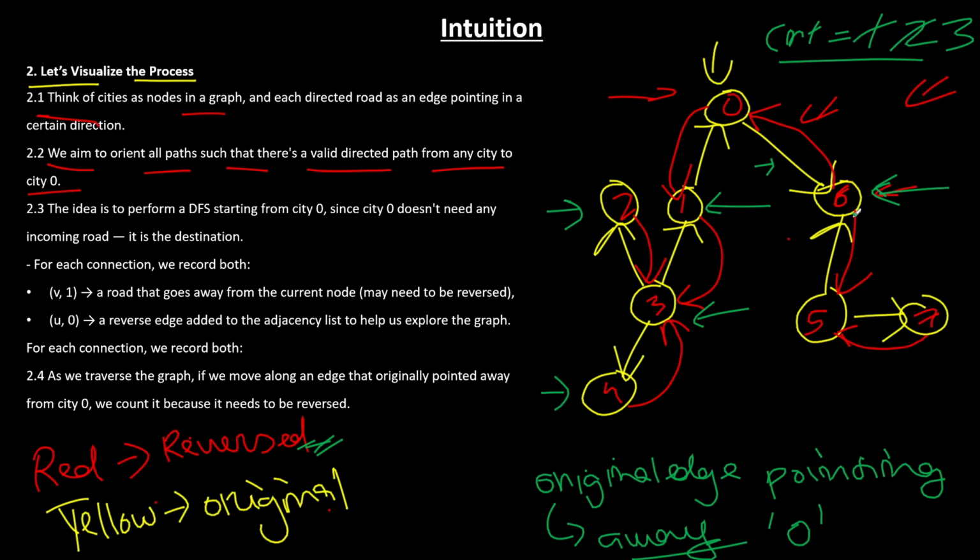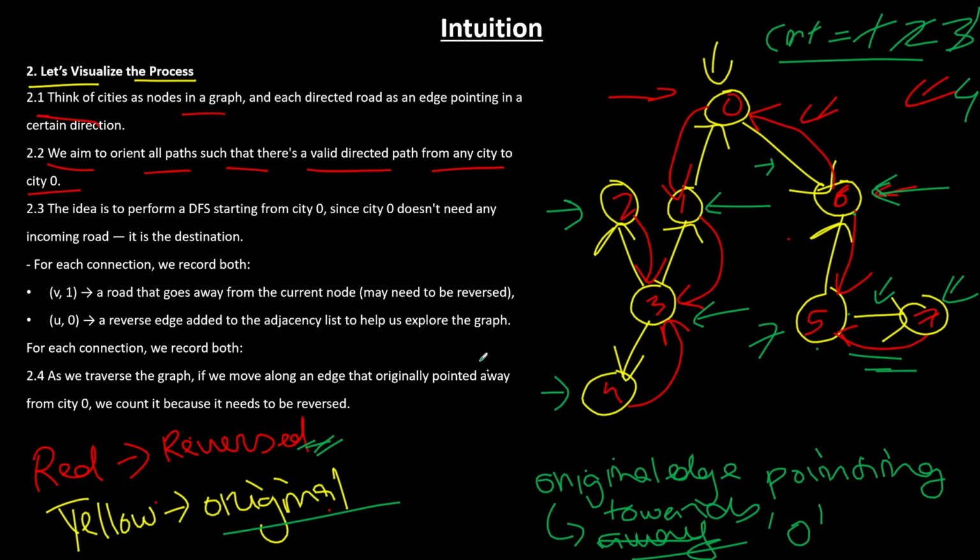Okay. From 6, you came to 5. And what edge did you use here? You used the red color edge, which means that the original edge was pointing towards the 0, right? And since we use the red color edge, it automatically says that we don't have to reverse anything. Okay. Now from 5, you went to 7, right? But what you used, same story again, you use the yellow color edge, the original edge. It's pointing away from the capital city, therefore it has to be reversed. And since we have not used the red color edge, the count will increase to 4.